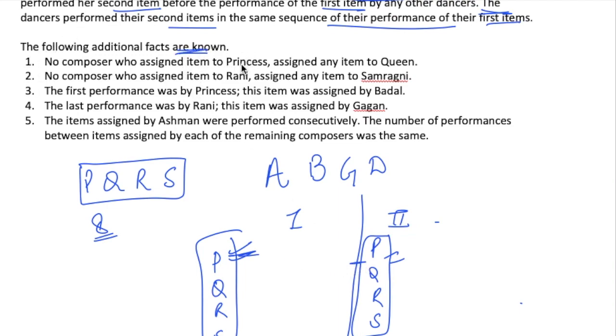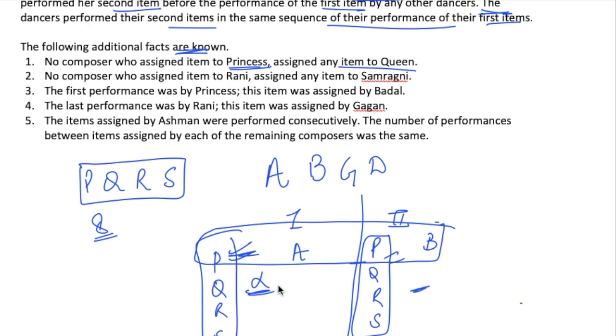No composer who assigned the items to Princess assigned any item to Queen. So basically this means, let's say if A and B are assigning the items to P, then A and B will not assign any item to Q. This means Q will be assigned by G and D in any other order. Next you have no composer who assigned item to Rani assigned any item to Samragini. Same goes for R and S. That is, if A and B are assigning to R, then A and B will not assign to S. This means G and D will assign to S.